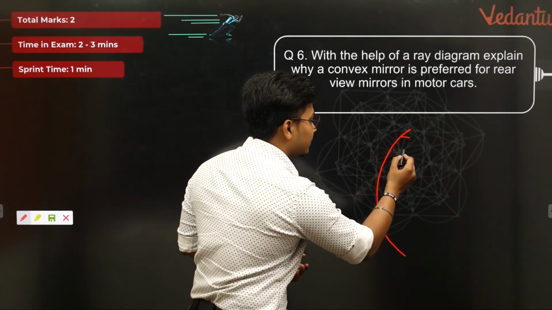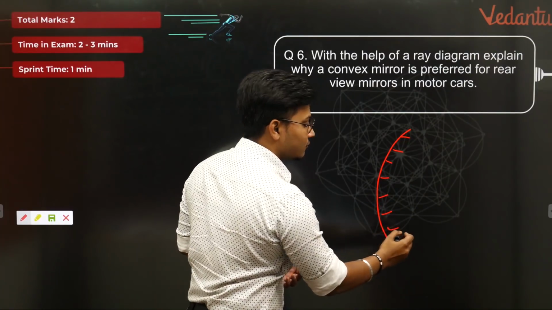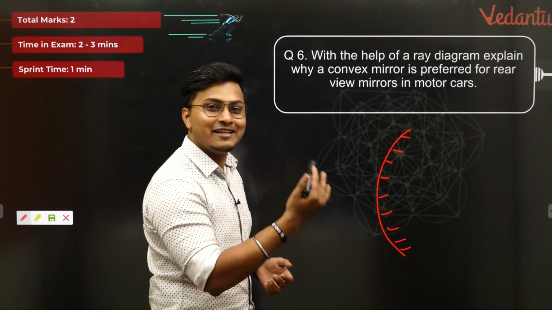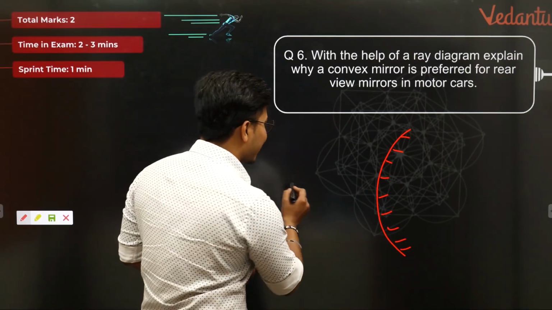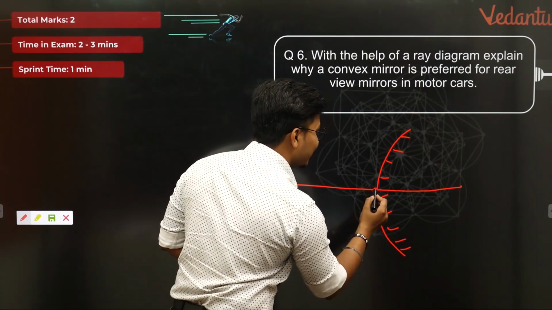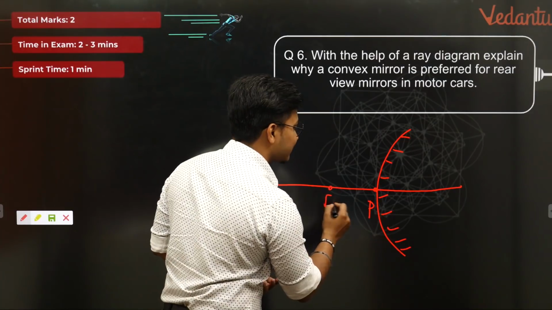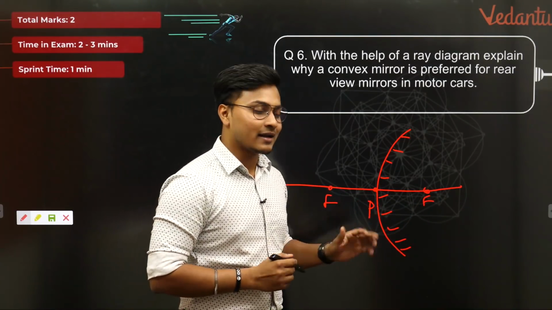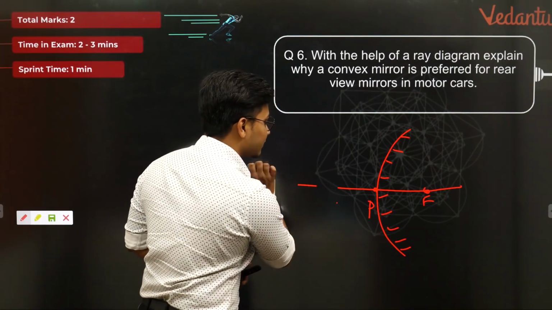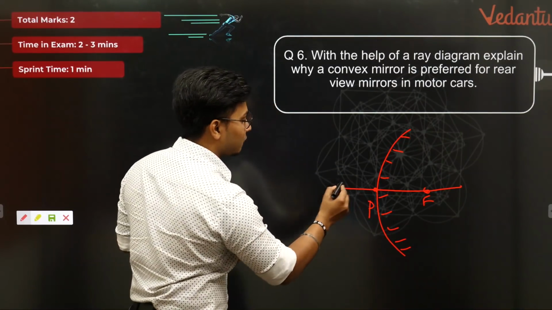This is the convex mirror. This is the back part of the mirror, behind the mirror, guys, not the back part. What are you guys doing? Okay, so you have the pole here, and you have the focus. Not necessary, you can make it on both sides. Anyways, let me remove this focus. We do not need it, we just need that focus right now here.